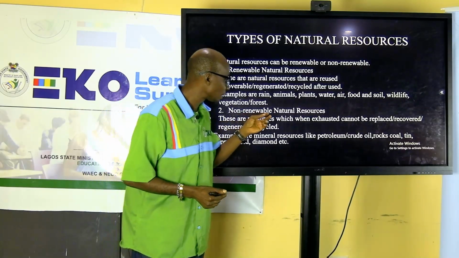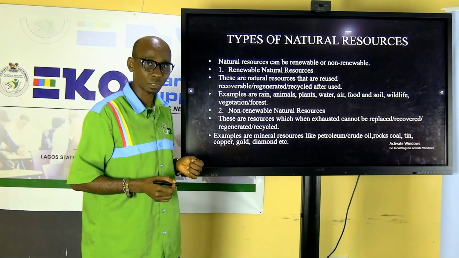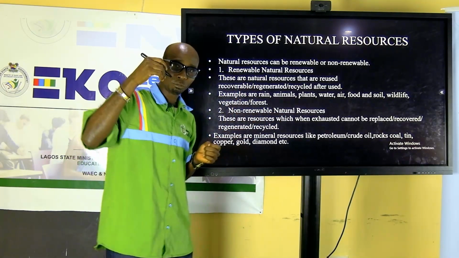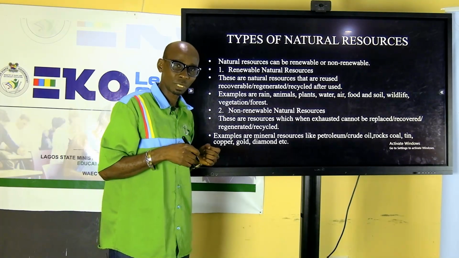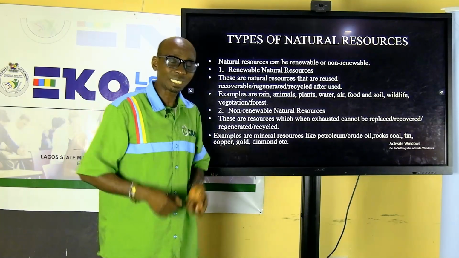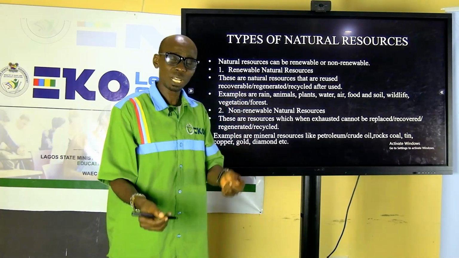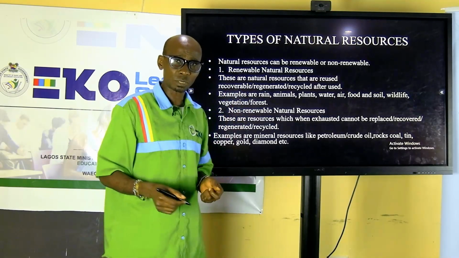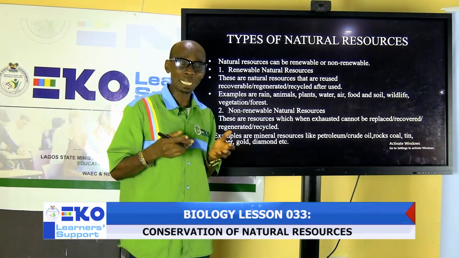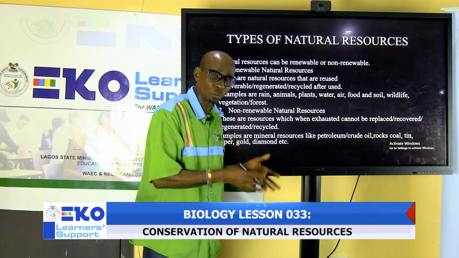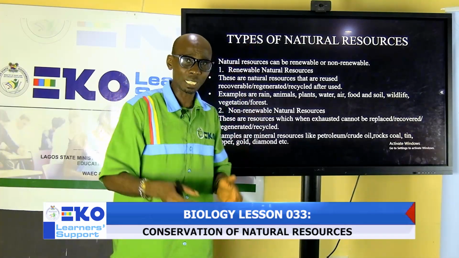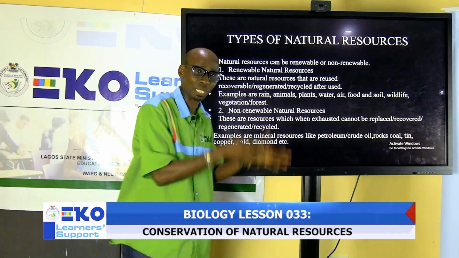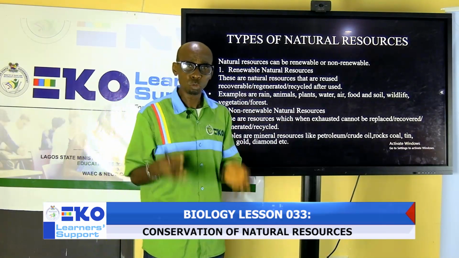The second one is non-renewable resources. The opposite of renewable. That means those resources that we cannot use and reuse when they get exhausted. That is why those who mine diamond, once they finish one site today, they move to another side because that one there has been exhausted. The same thing, crude oil.